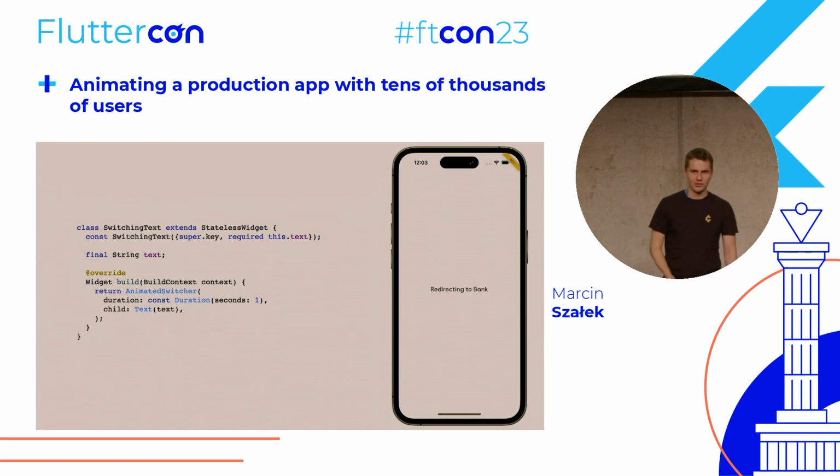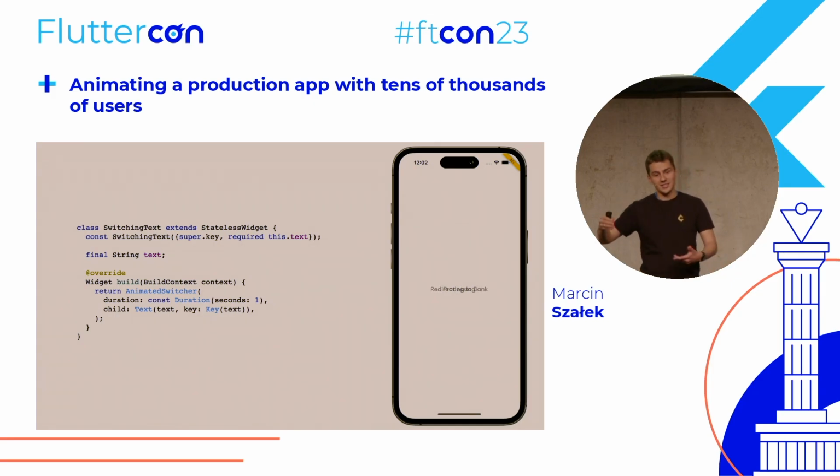So there's no animation, right? There's no animation because animated switcher looks for changes in the widget, and currently it always sees the same text widget, so it doesn't animate. But we can easily fix that by providing a key to this text. Then whenever the text changes, it sees that it changed, and it makes the text fade through.